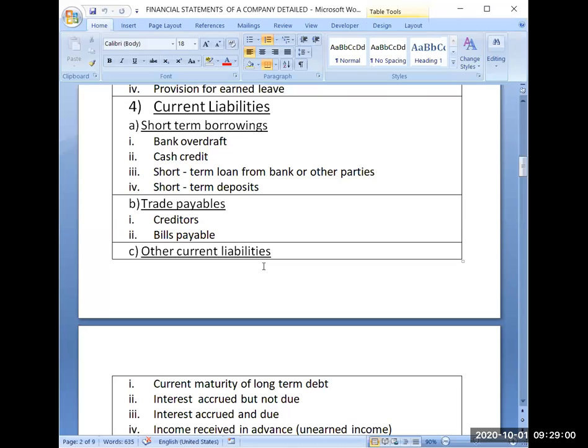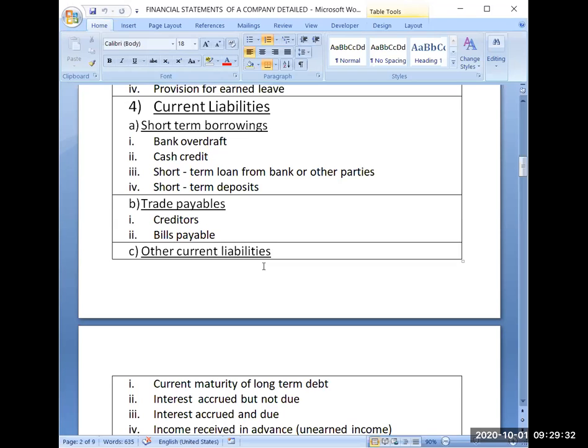So it is a short term loan. You have taken cash credit on the security of your stock limits. You have to keep that much stock. You get cash credit from the bank. So this is also a limit provided to you by the bank, that whenever you need some funds for your business, you can avail the benefit of cash credit. So this is also a very short-term borrowing. You have to pay that money back within a short span.